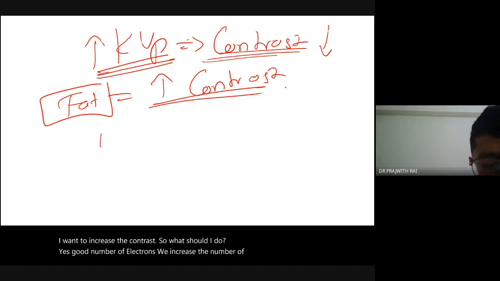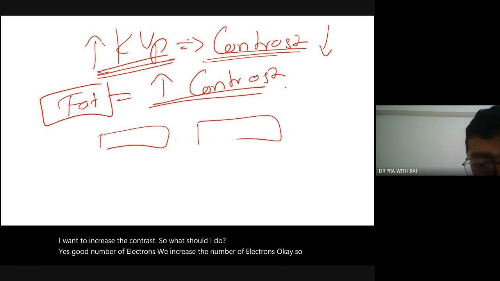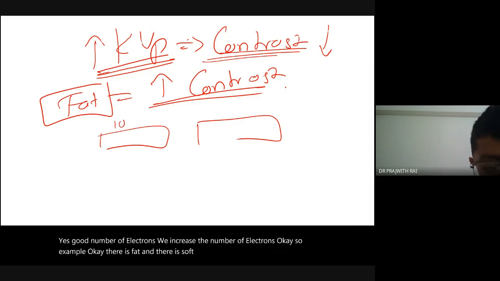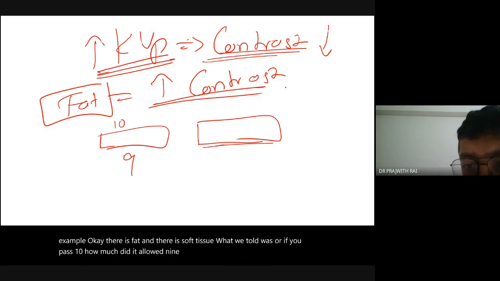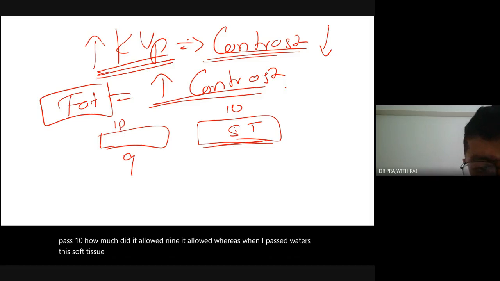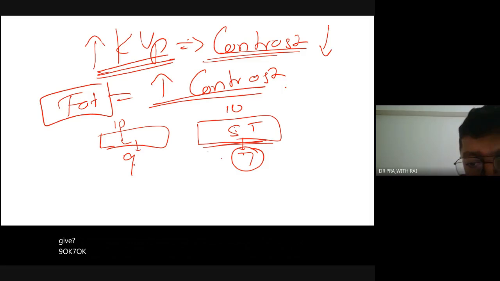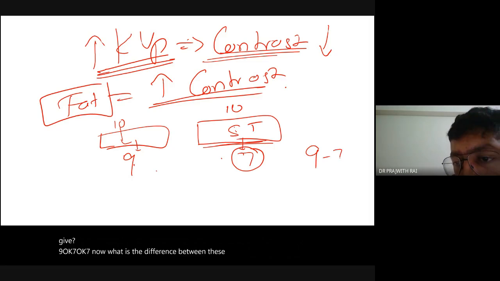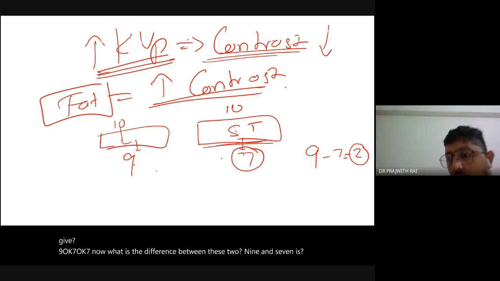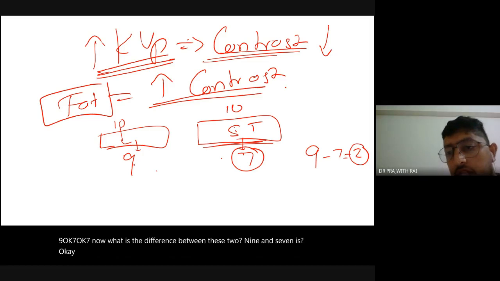Okay, so for example, there is fat and there is soft tissue. What we said was, if you pass 10 x-rays, how much does fat allow? 9 it allowed. Whereas for soft tissue, I allowed 10, how much passed? 7. Now what is the difference between these two? 9 and 7 is 2. So 2 x-rays is the difference between these two.